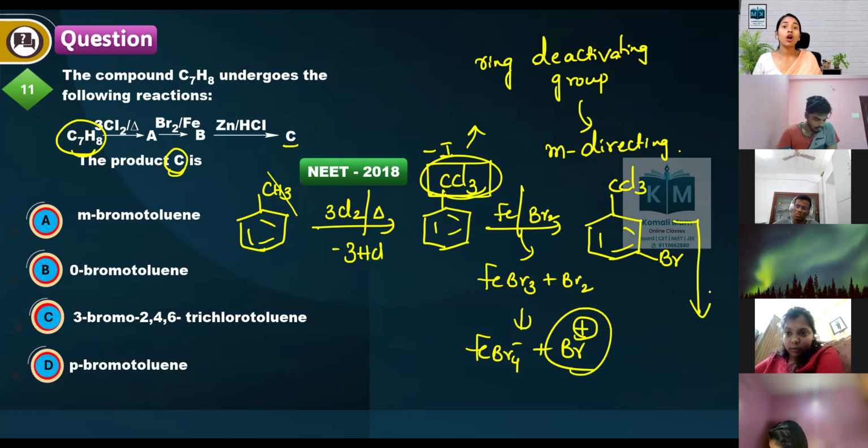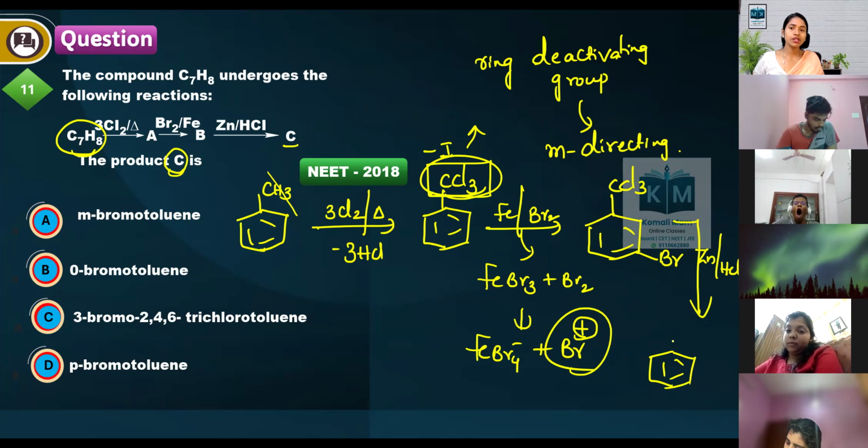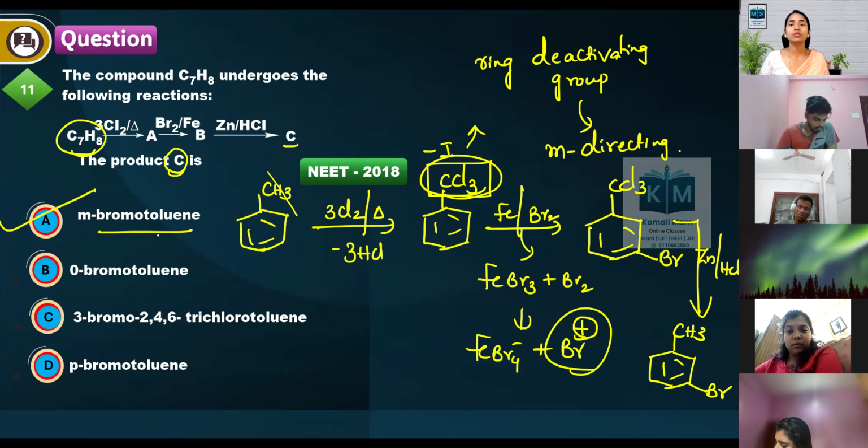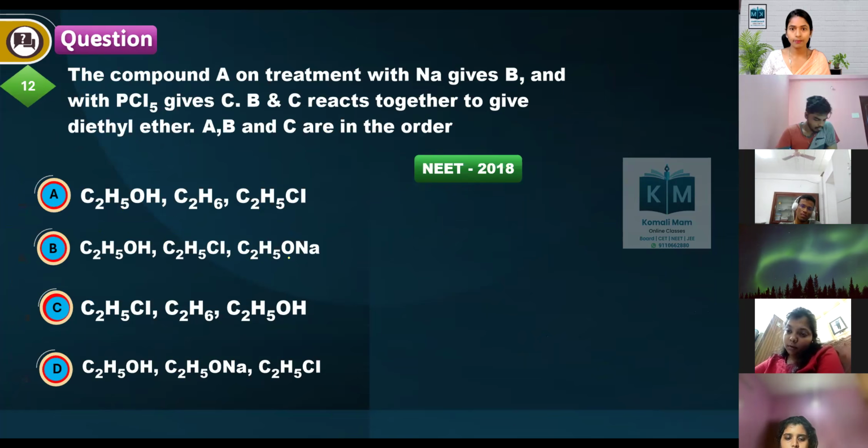After that, what can we do? We will add a reducing agent like zinc metal and HCl. Then all the 3 chlorines are reduced back into our methyl group. So we will be getting meta-bromotoluene. Okay, so option A is the correct answer, right?